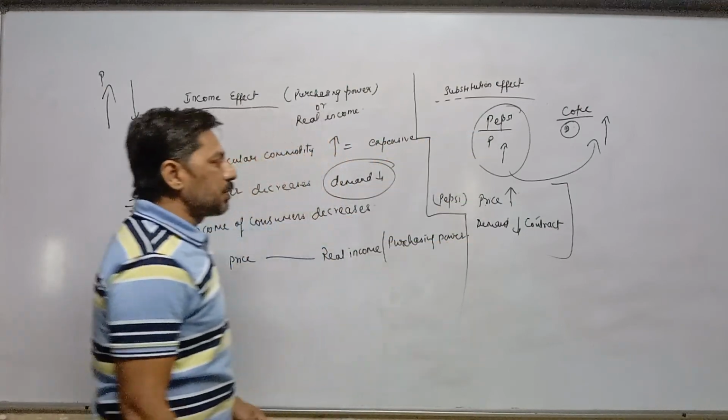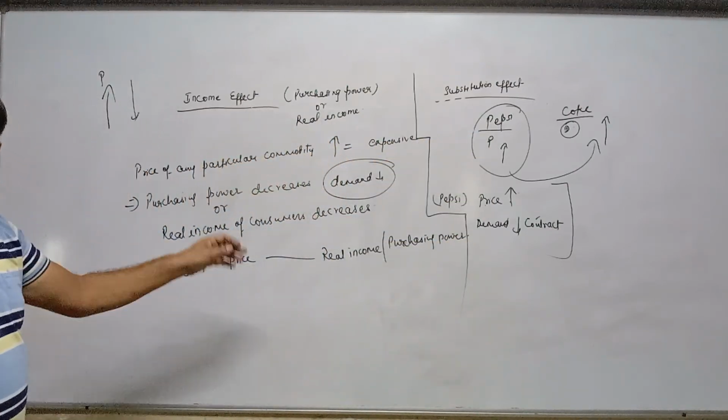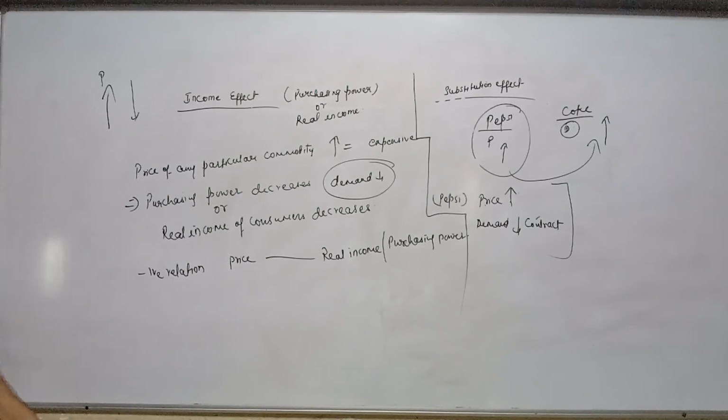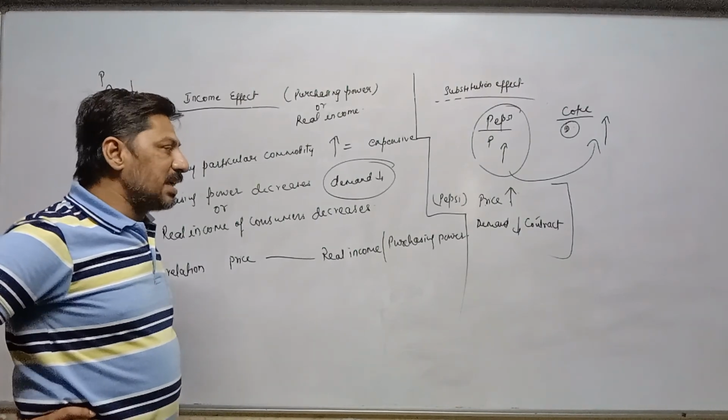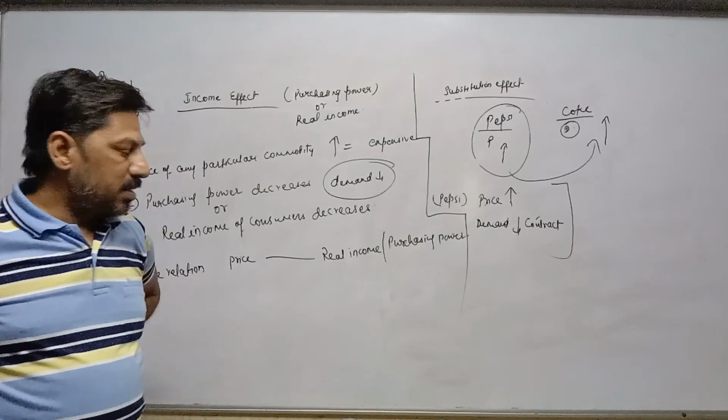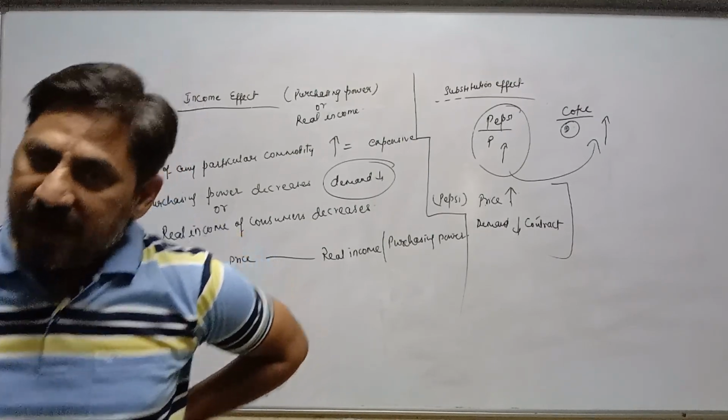This is called substitution effect. So in case of substitution effect, we have to explain the price and demand of that particular commodity. So here income effect and substitution effect are over. Only one topic is left, elasticity of demand. Now any doubt you can ask.